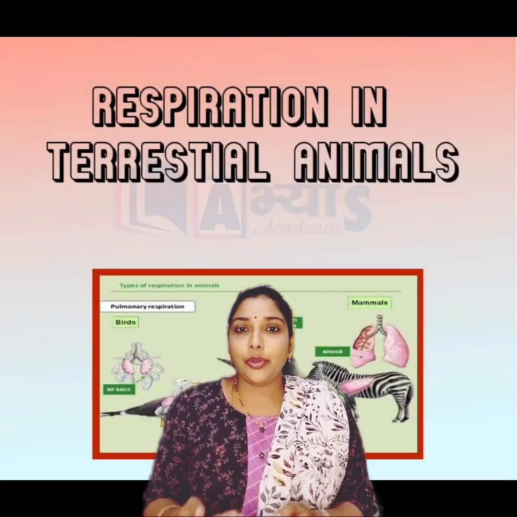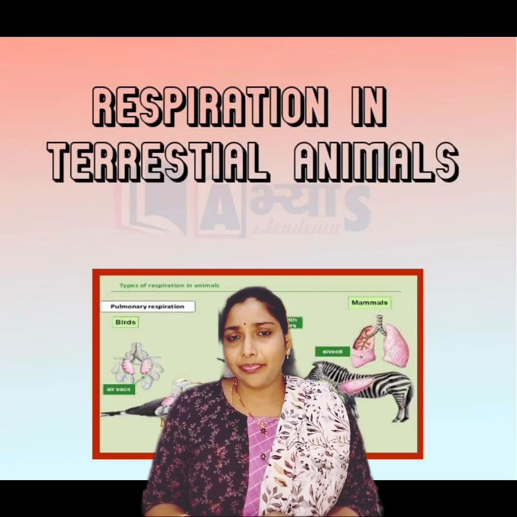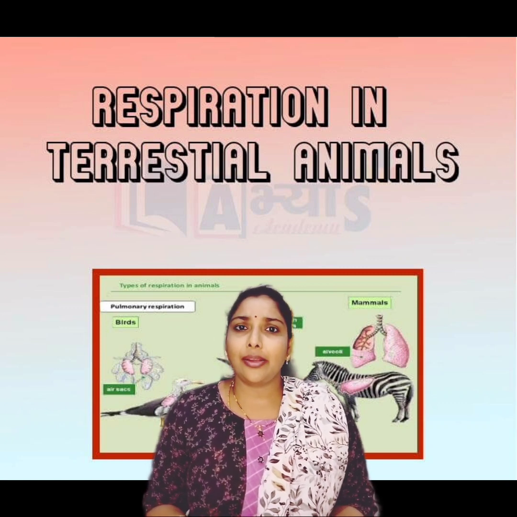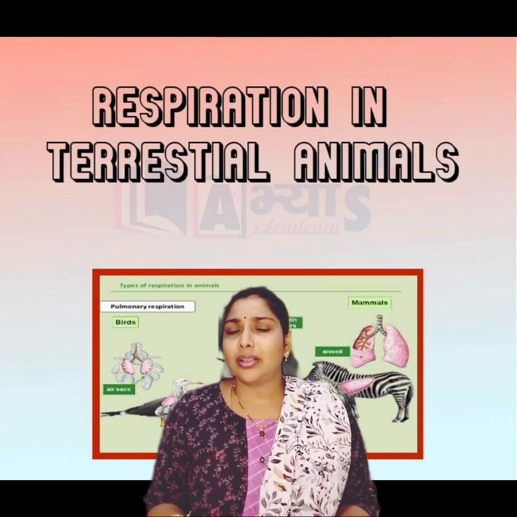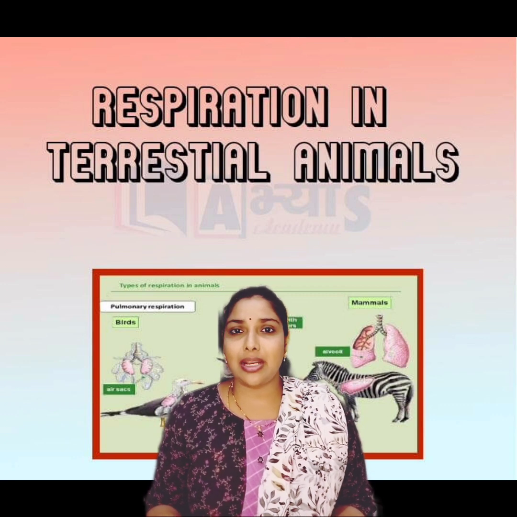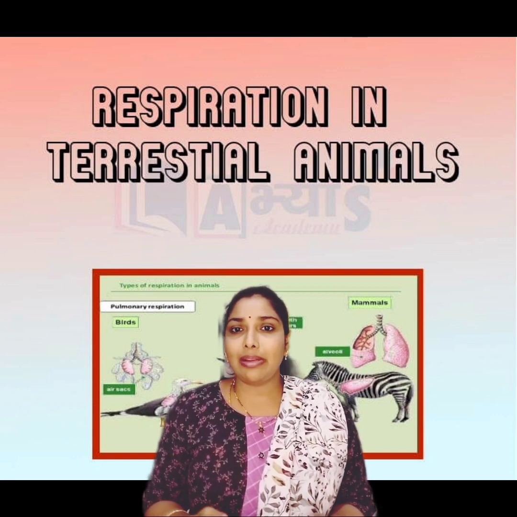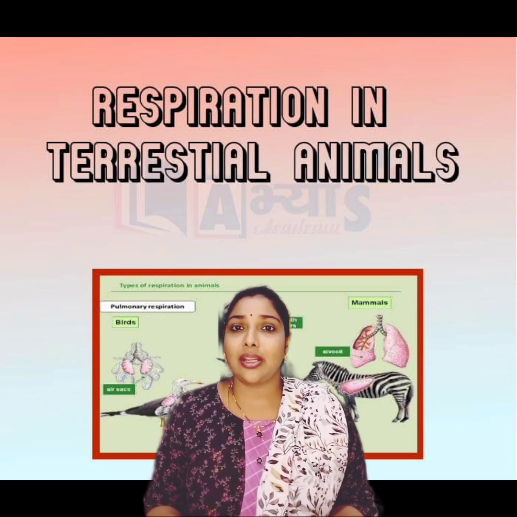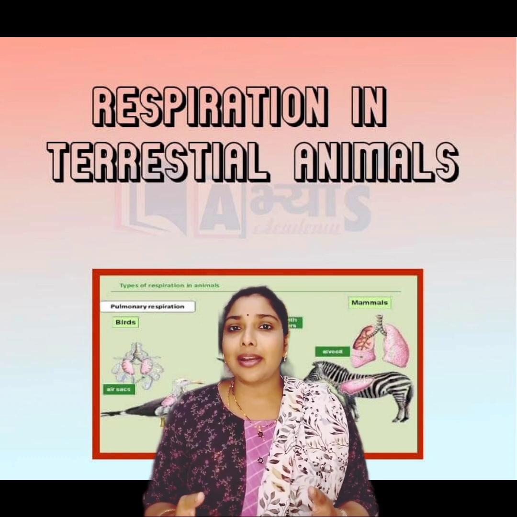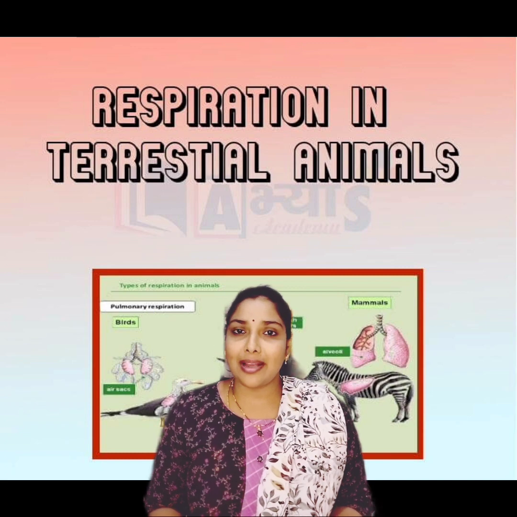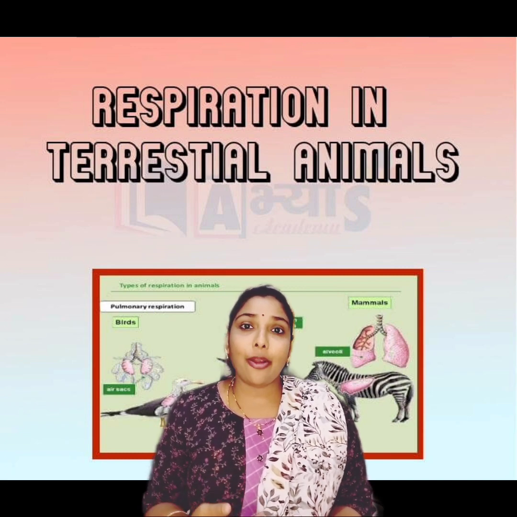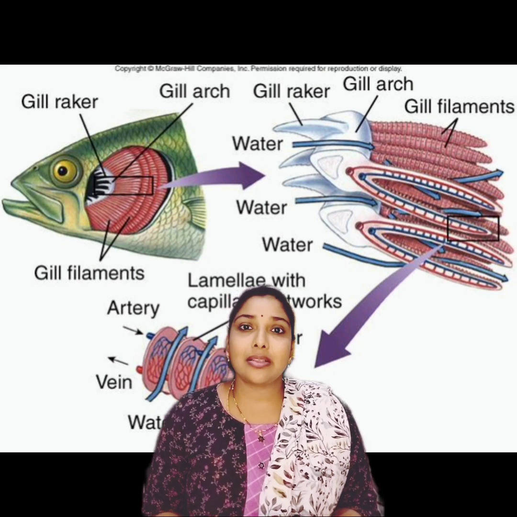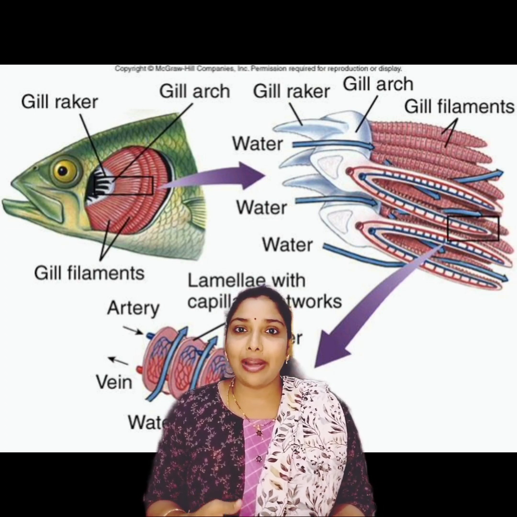Next, come to terrestrial animals. There are different types of terrestrial animals. You know that kangaroo, dog, horse, these all are terrestrial animals. So how will they breathe? They have specialized organs for respiration. Even humans respire with the help of lungs. Whereas aquatic organisms like fishes, turtles, tortoise, these all are aquatic animals.